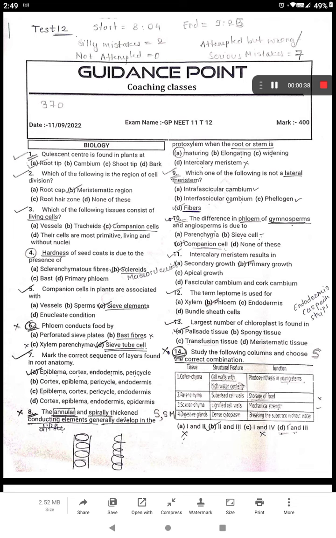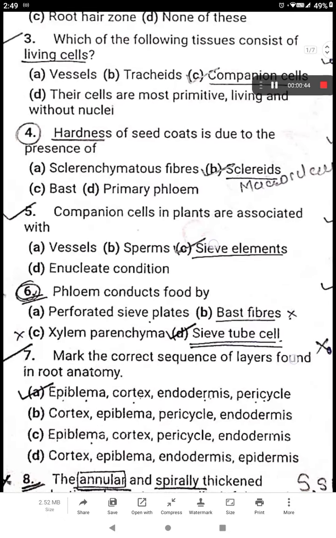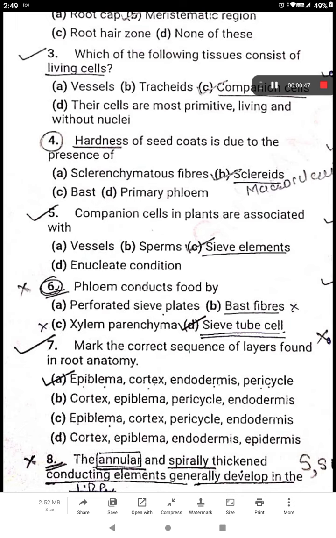So yeah. First mistake I made was the sixth question. Here it says that phloem conducts food by. Actually, it must be the sieve tube cell only. But Miss said that it is perforated sieve plates which help in conduction of food. According to me, sieve plate is a part of sieve tube elements, no? But let it be. Such questions are not asked; they are asked on the deeper side.